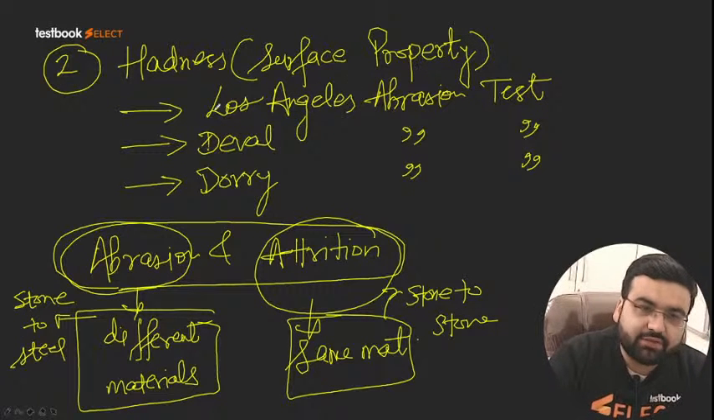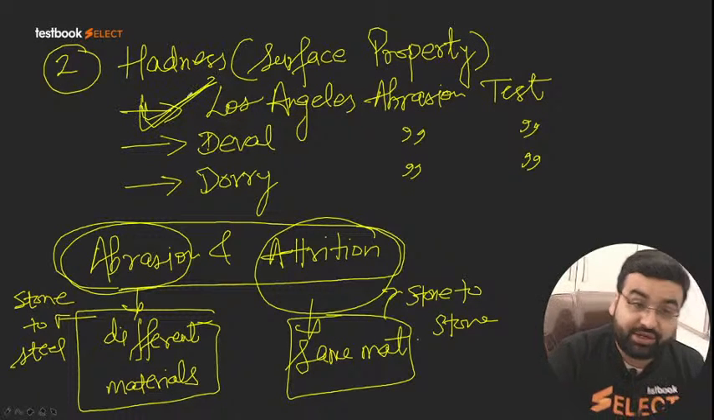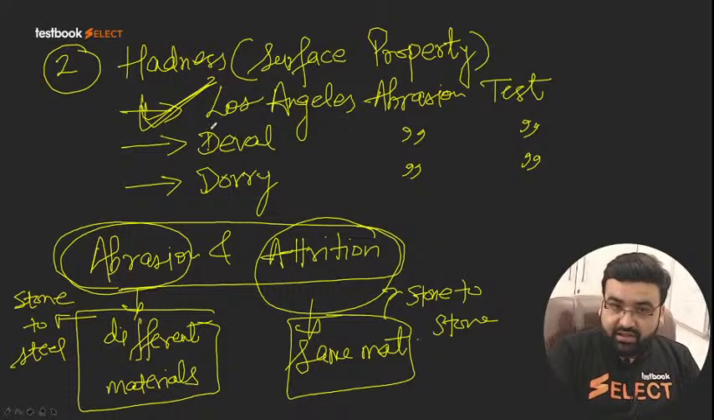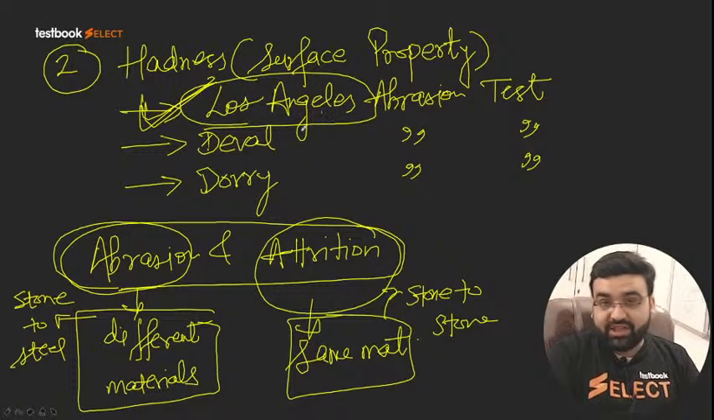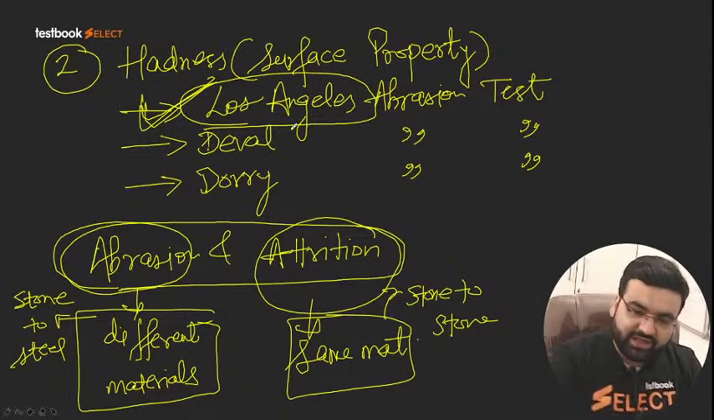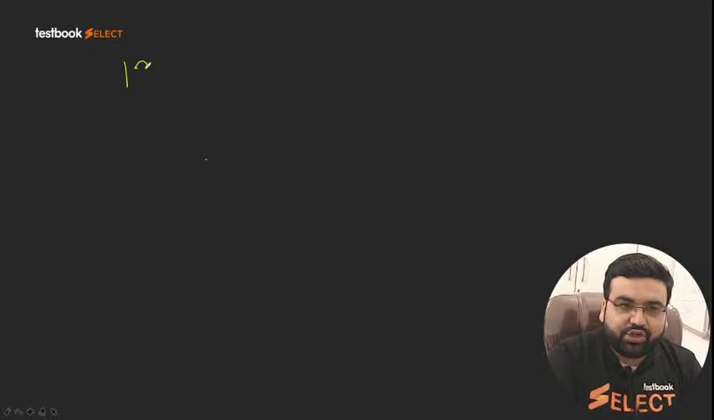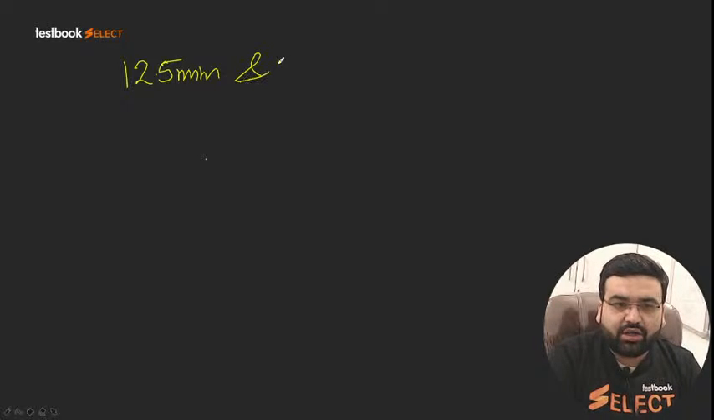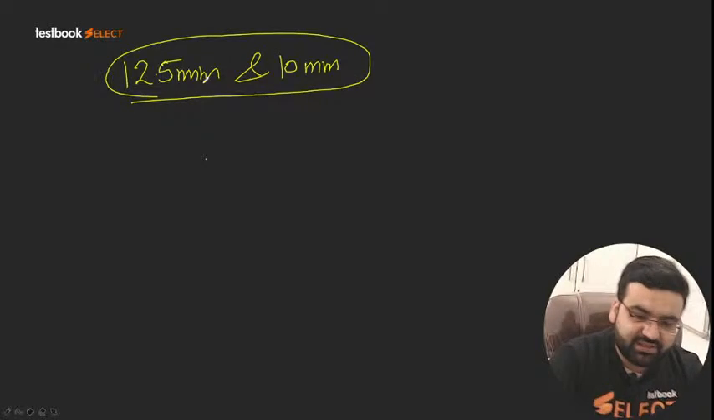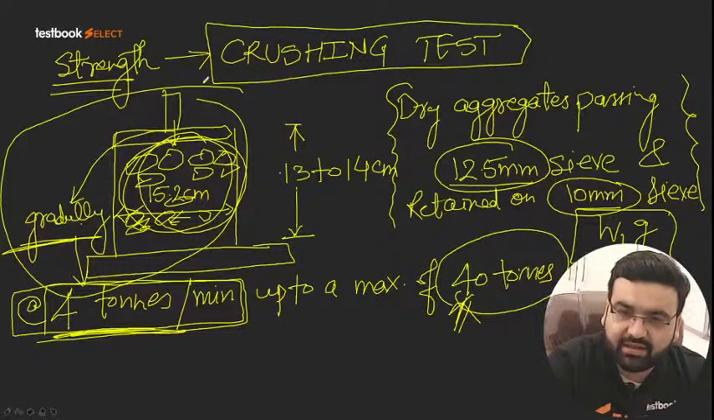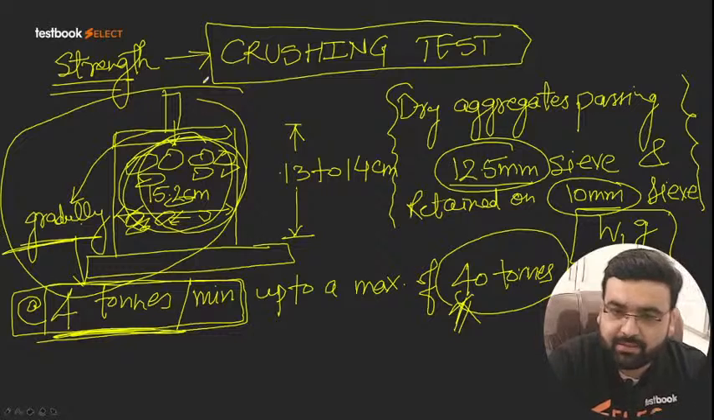So now next thing, how do we do the hardness test? Let us first understand the Los Angeles abrasion test. As is clear from the name, the test was developed by the Highway Board of Los Angeles, in America. Again, we choose aggregates passing the 12.5 mm sieve and retained on the 10 mm sieve. The first step is the same as what we have done before.